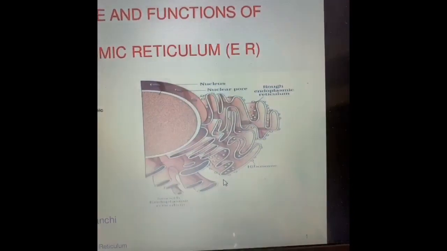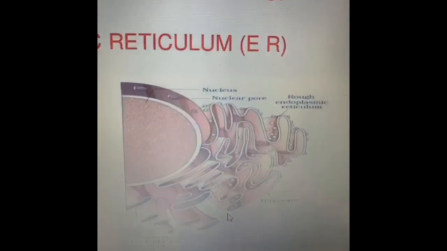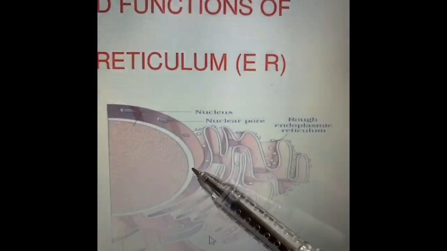The endoplasmic reticulum is present in the cell and it connects the nuclear membrane and the cell membrane. So it is connected right from the cell membrane till the nuclear membrane. Let's look into its structure. If you see over here, this is the nuclear membrane.